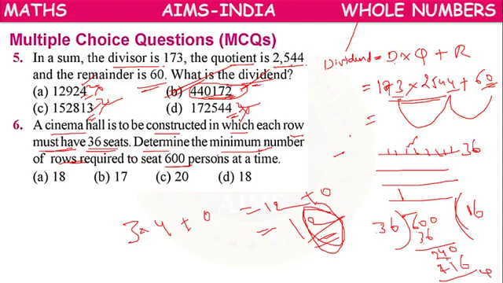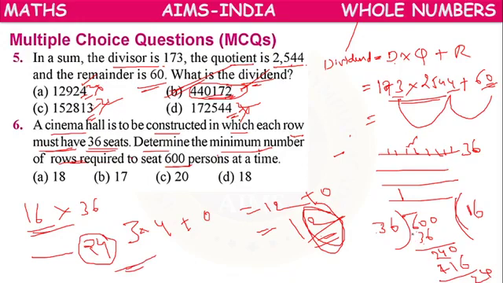So 4 24 means we need 16 complete rows, each having 36 seats, and we need one extra row which should have at least 24 seats, so that we can arrange 600 members together.